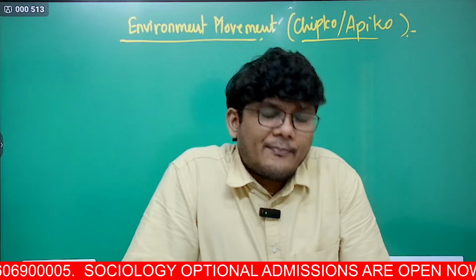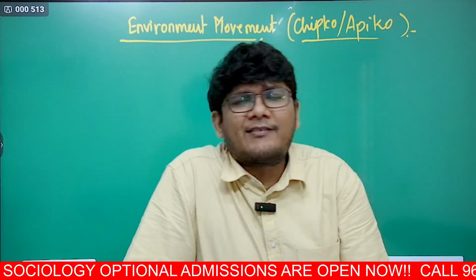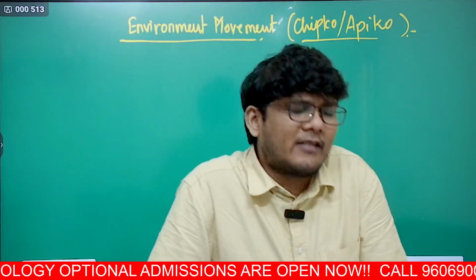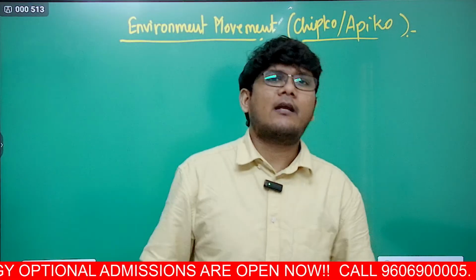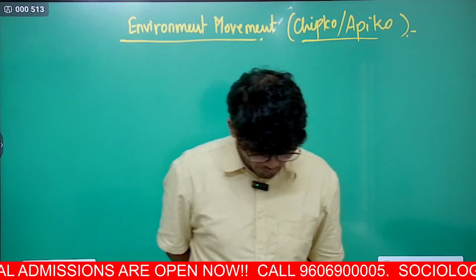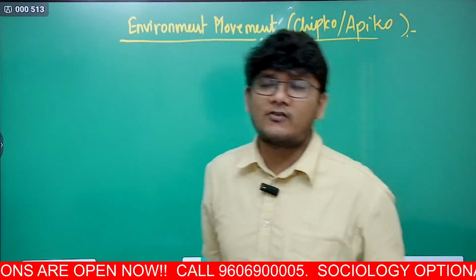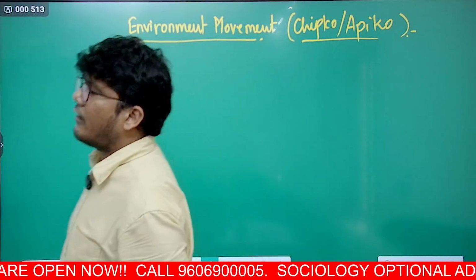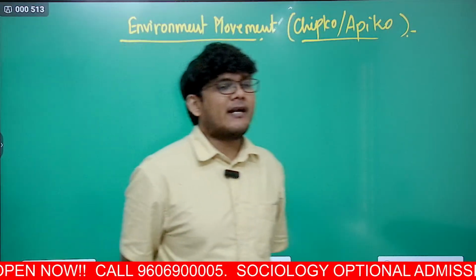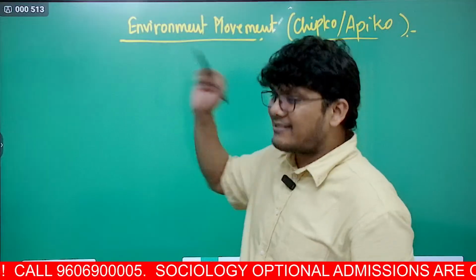Because it is argued that the people in certain environment movements are trying to save the environment because that helps their class situation, that means their financial situation, that is the source of their income. So they are not trying to save the environment just for the sake of environment or avoiding its degradation, but they are trying to save it because their jobs will be saved. So these kinds of criticisms will also come.